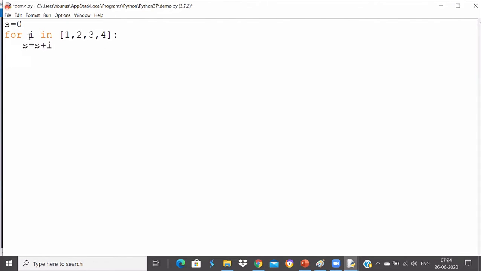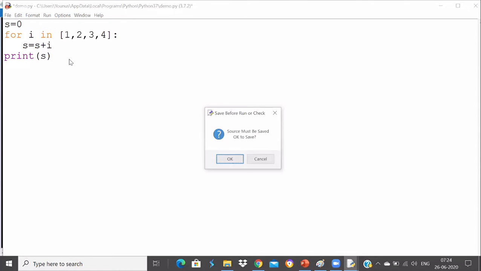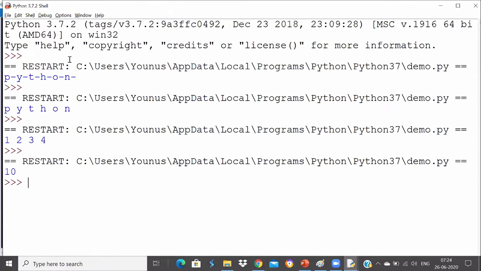And then what happens? Sum will be 0, 0 plus 1, it becomes 1. Next loop, 1 plus 2, it becomes 3, 3 plus 3, it becomes 6, and 6 plus 4 will become 10. So that way I will come out and print that s value, because the final sum I have to print, and you will see that the answer 10 will get printed.